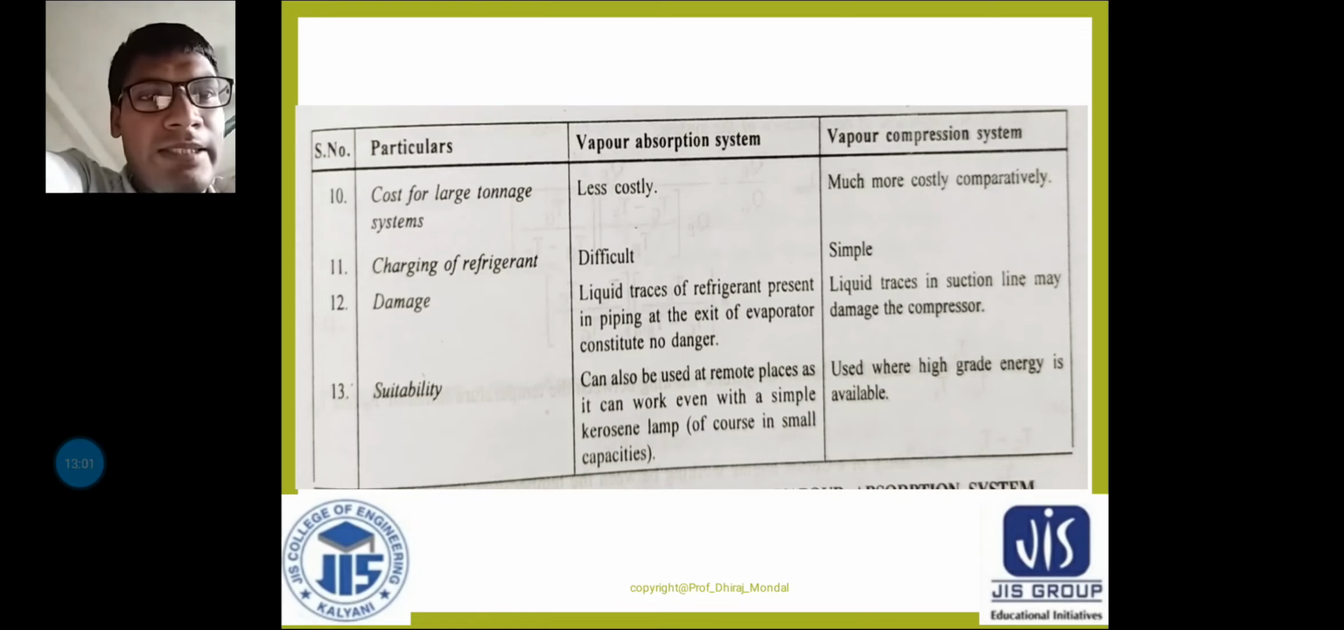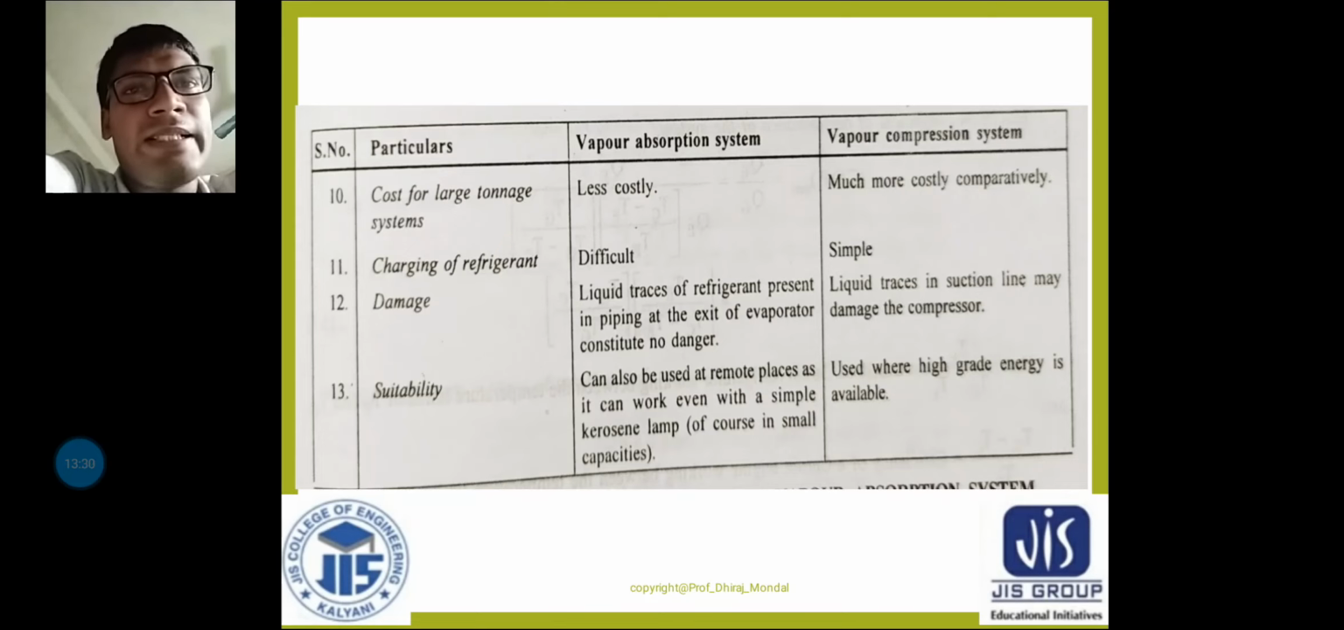Okay, so here we can see that there is basically less danger. That means liquid traces of the refrigerant present in the piping at the exit of the evaporator constitute no danger. But in case of VCRS, liquid traces in the suction line may damage the compressor, whatever liquid we are tracing in the suction line, because in the compressor